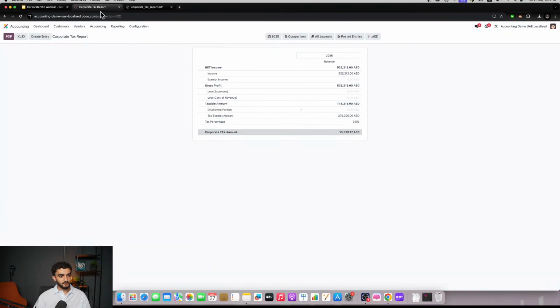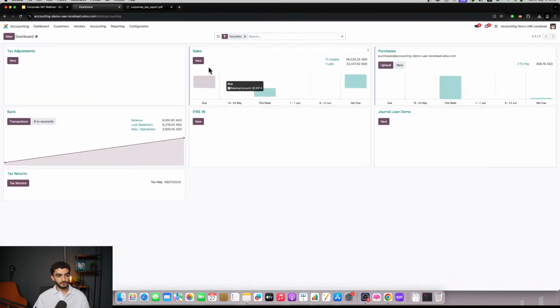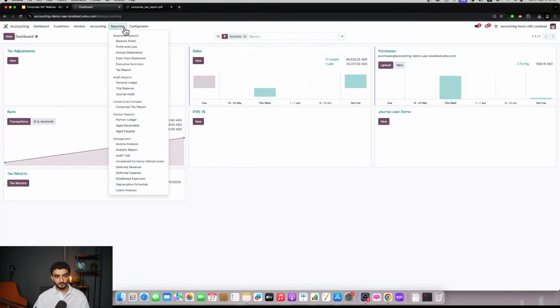This is going to follow the same theme. Again, let's start off with our dashboard, if anyone's joining us right now and would like to see specifically our VAT returns. We're going to navigate back to our main page, jump into the accounting module, jump into the reporting tab, and right into the tax report section over here.